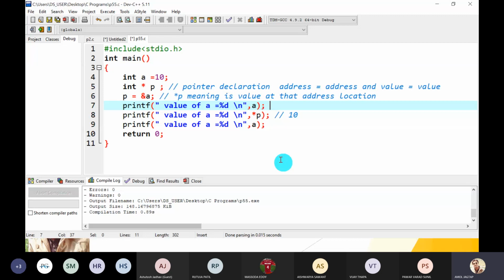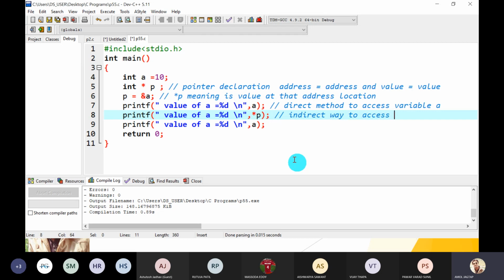This is the direct way, to access variable A. Using a pointer is an indirect way to access variable A. So using a pointer, we can indirectly access the value of variable A, not directly.